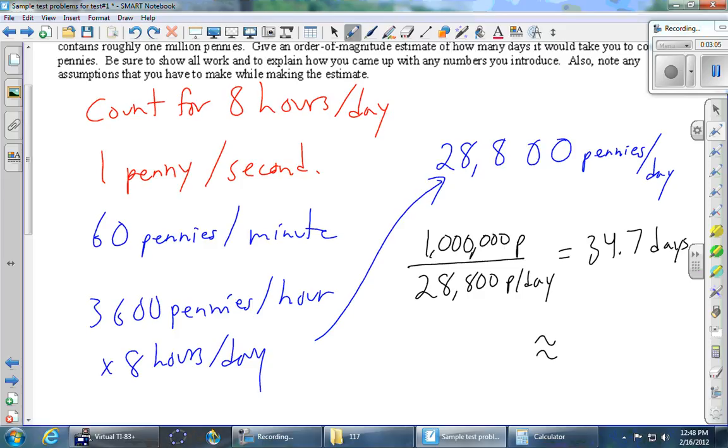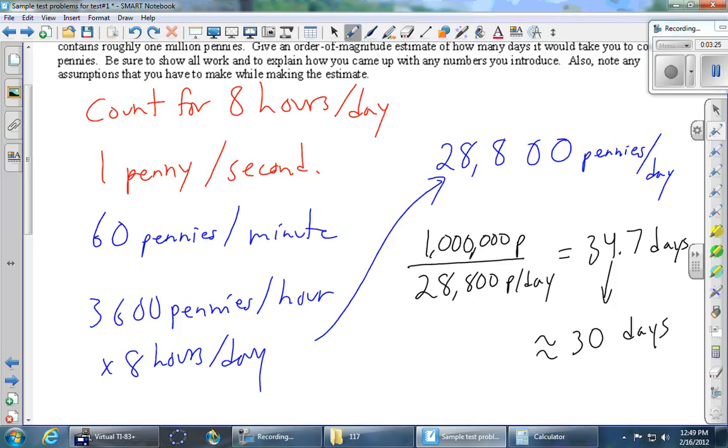So the question is, does that 3 stay a 3 or does it go up to 4? The choices are either 30 or 40. And because of this 4, we know that we round down. So that 3 stays a 3. And we'll say it'll take us about 30 days to count all those pennies.